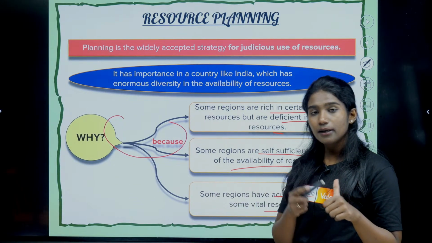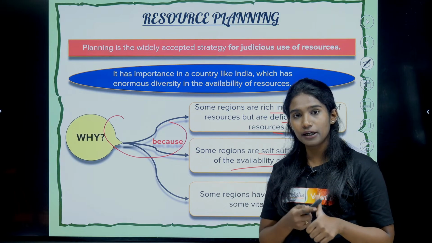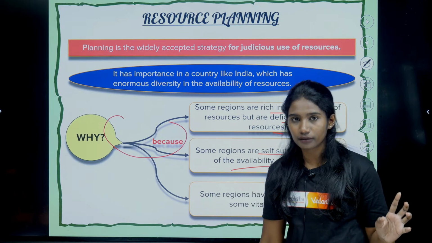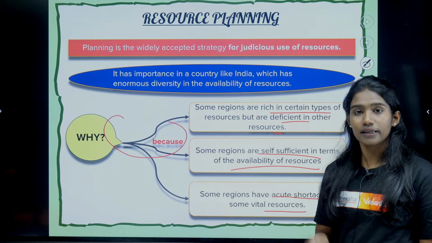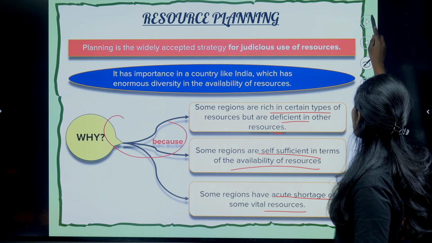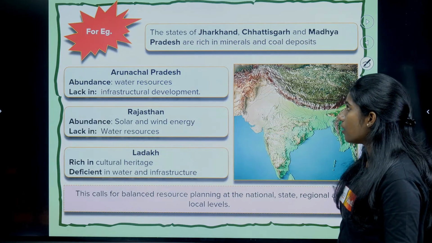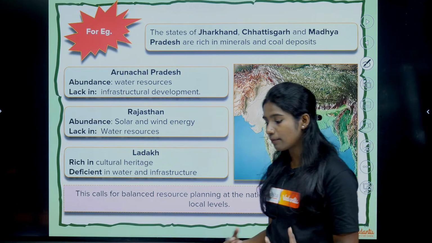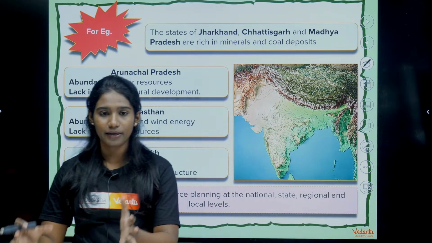Because of these reasons, we will have to plan and utilize them accordingly, or else it will lead to what? Depletion, right? Resource depletion, again same global warming, pollution and all that. That can also be the reason. That's why the resource planning is important. Okay, and like I told you, in India, the availability of the resources varies from place to place, right?